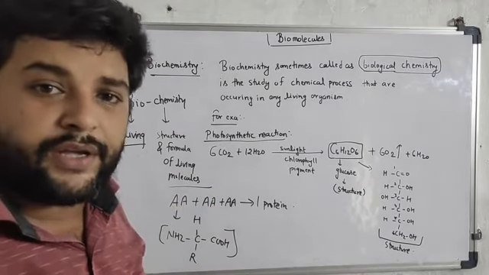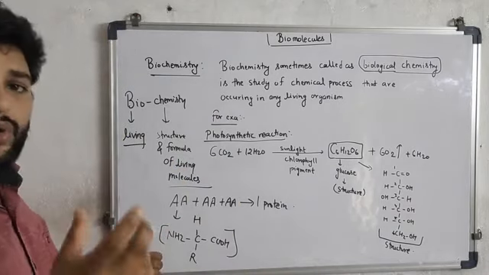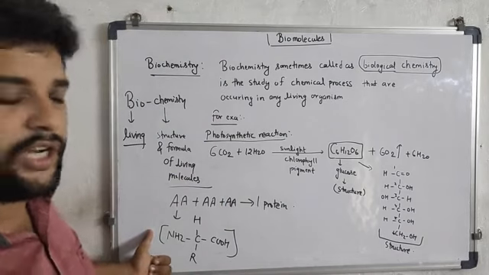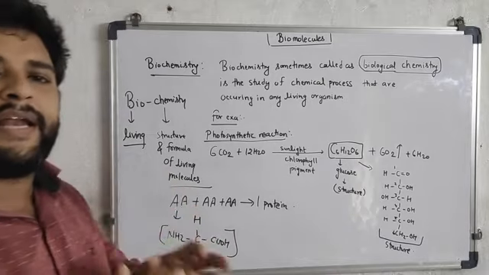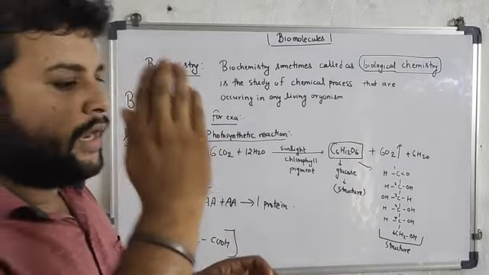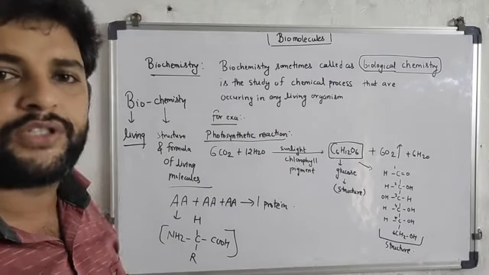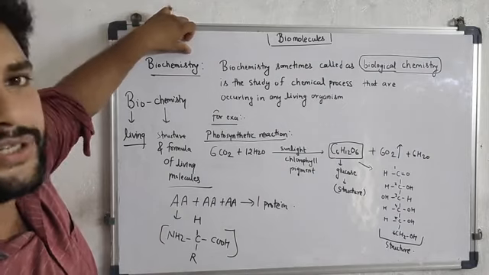Now chemistry deals with the chemical structure, so we can identify the chemical structure of that amino acid. The combining effect of both living and chemistry can be called what? Biological chemistry.